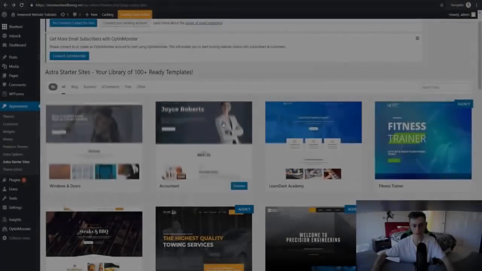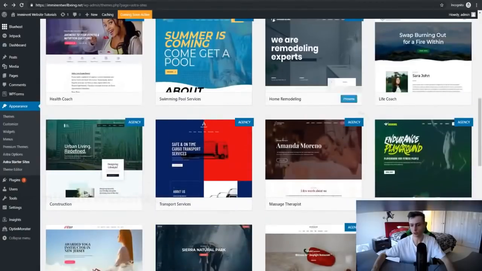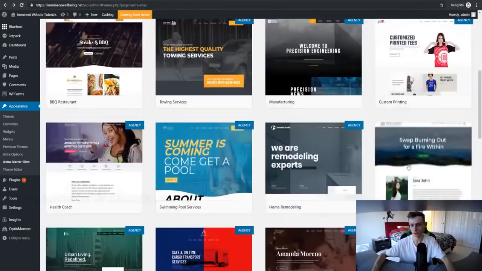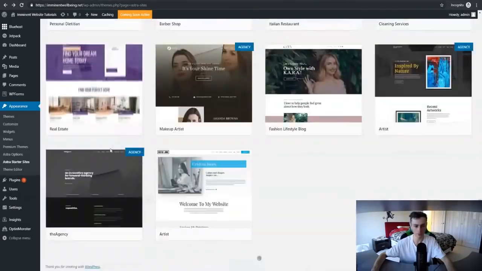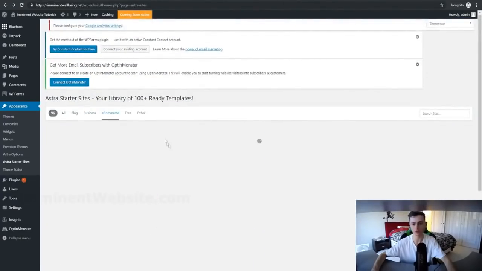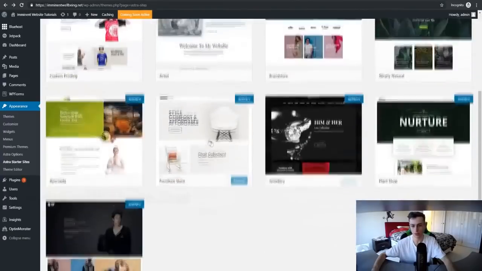And there you go. As you can see, we have a bunch of templates we can choose from right off the bat. So look at all the different templates. There's a lot of local business templates. So if you own a gym, a fitness center, you can use this template. A life coach one, custom printing, fitness, an accountant. So I mean, there's plenty of templates right here. And if you're into e-commerce, you can obviously go over here, and you could choose a bunch of e-commerce templates as well for your stores. So there's a lot of clean templates that you can choose from.